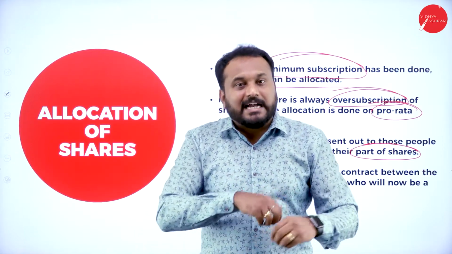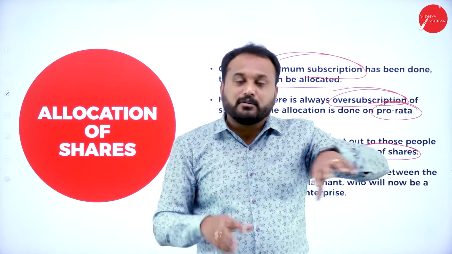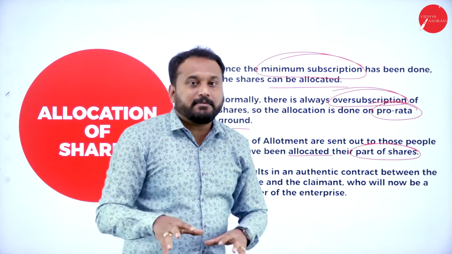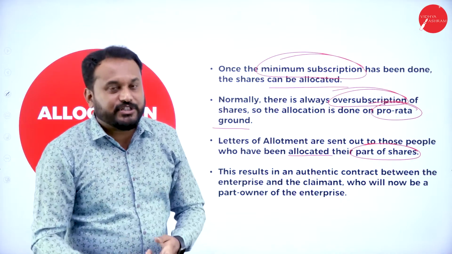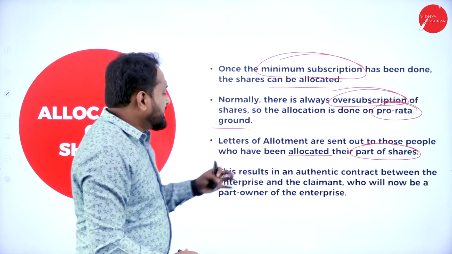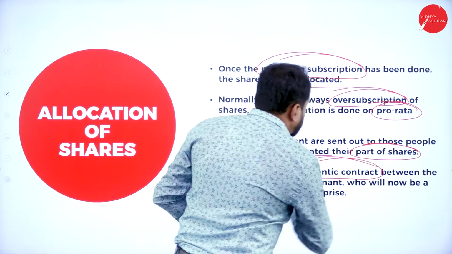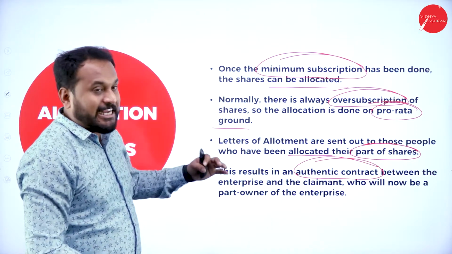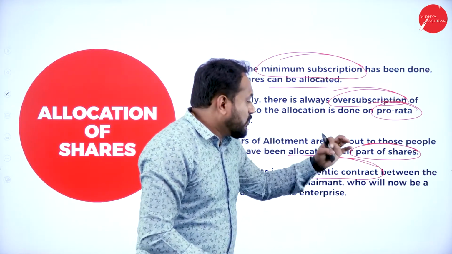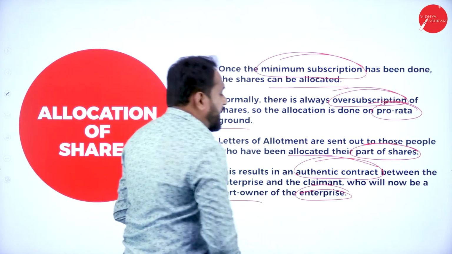They'll actually start separating this 2 lakh, and they'll give part by part to all the people, so that all the people will have at least a few of the shares. So that is what the pro rata grounds are. This results in an authentic contract. Now this will result in what? An authentic contract between the enterprise and the claimant, who will now be a part owner of the enterprise.